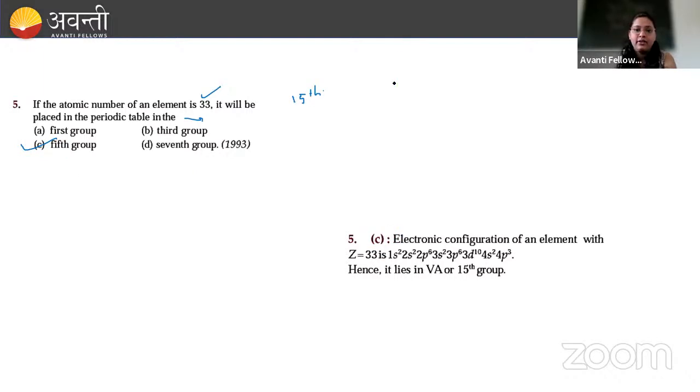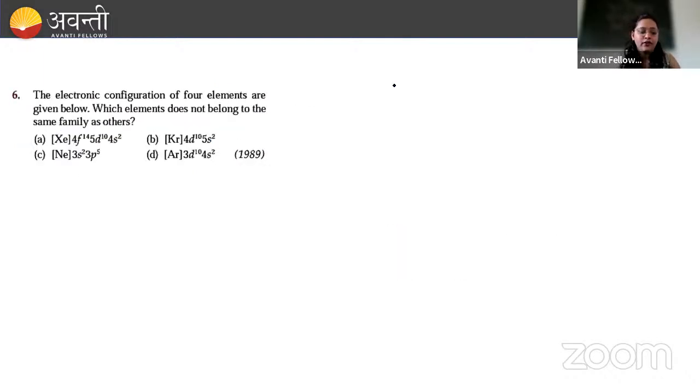Yes, everyone? Yeah, next. The electronic configuration of 4 elements are given below. Which element does not belong to the same family as others? So here you can see elements A, B and D belong to the same group. यहाँ पे क्या दिया है? 5D, 4s2, 4D, 5s2, 3D, 4s2. So all are what? D block elements. सब में क्या है? D है.